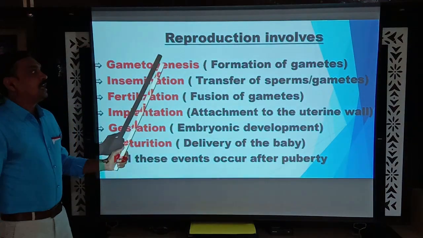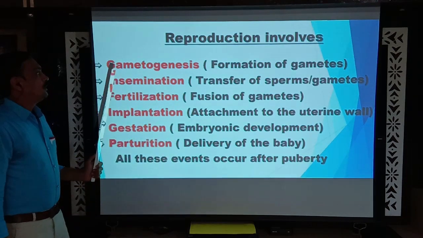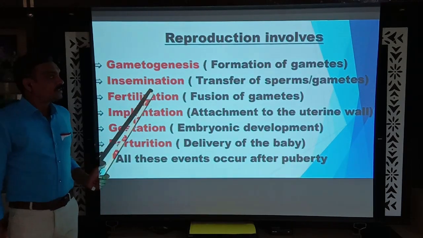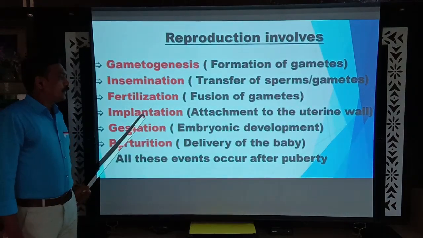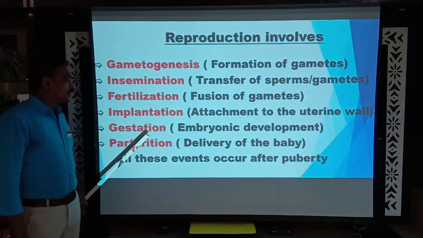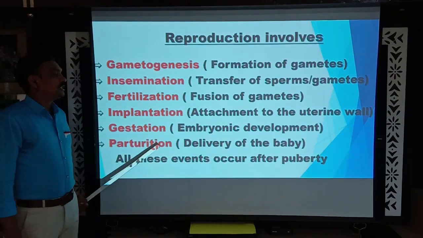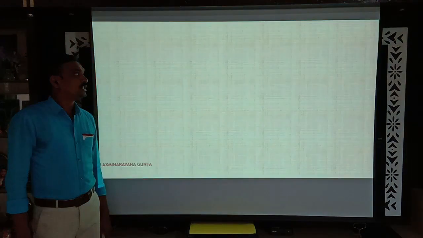These are all the events involved in the process of reproduction: gametogenesis, the formation of gametes; insemination, transfer of sperms; fertilization, fusion of gametes; implantation, attachment to the uterine wall; gestation, embryonic development; and parturition, delivery of the baby. Let us go to our main topic, the male reproductive system.